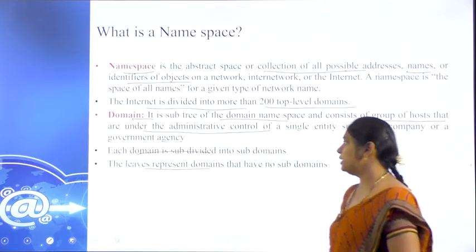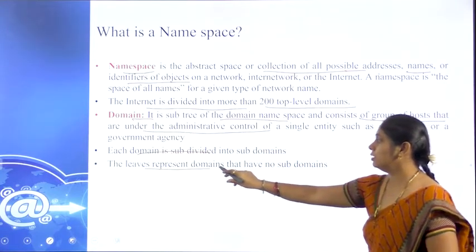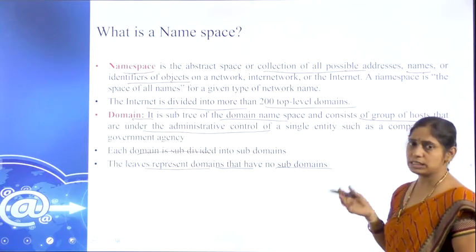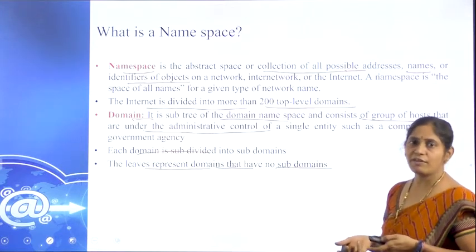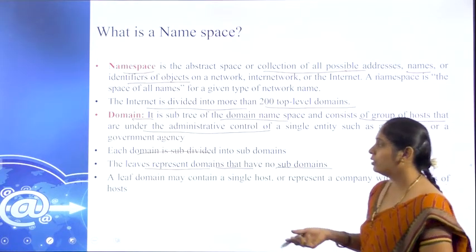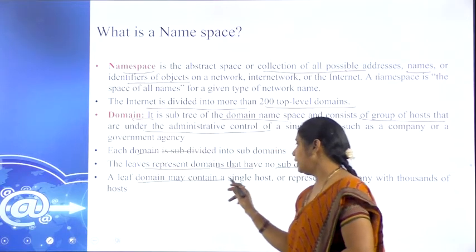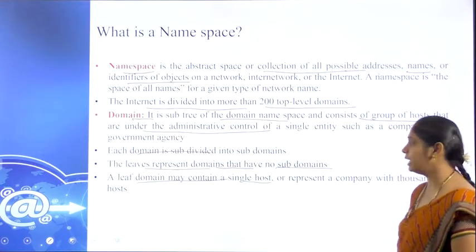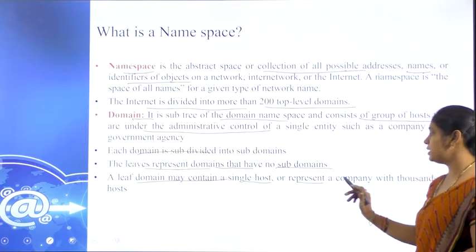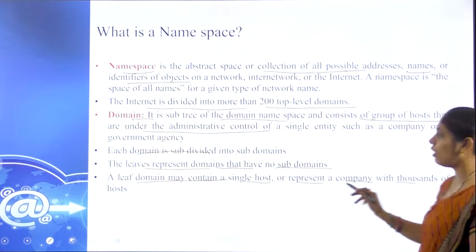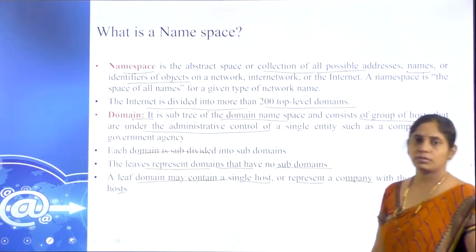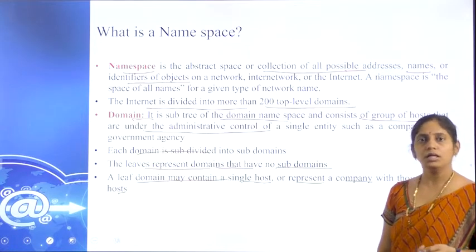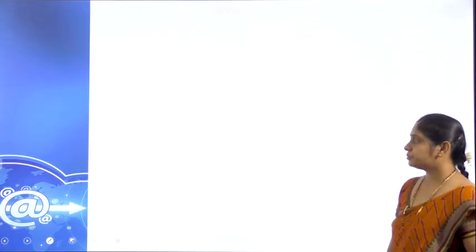The leaves represent subdomains which don't have any subdomains. A leaf may contain a single host, which may represent a company with thousands of hosts. A leaf is connected to a single host, which may have thousands of sub-hosts in it.